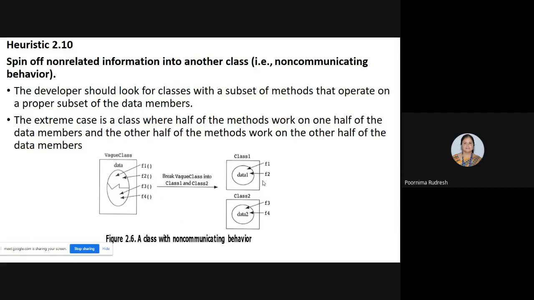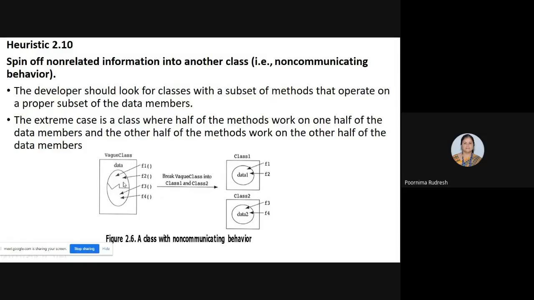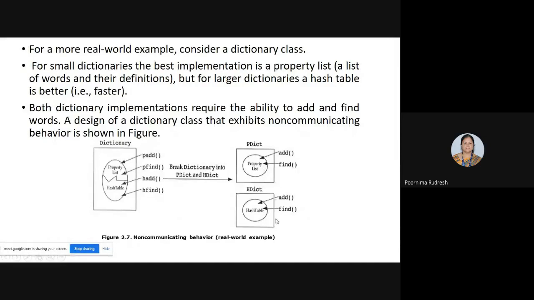Each class should not be dependent on another class. In the real world example of the large and small dictionary, whatever the implementation, both require the add and find functions, in order to find a word in the dictionary or to add a word into it. So this is about heuristic 2.10.